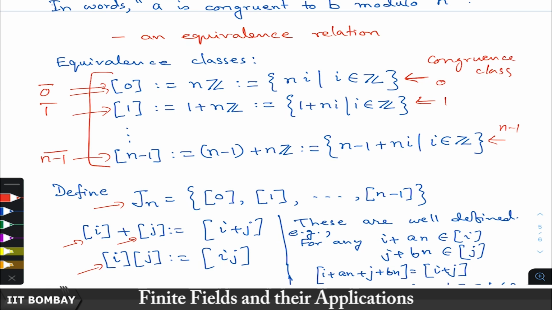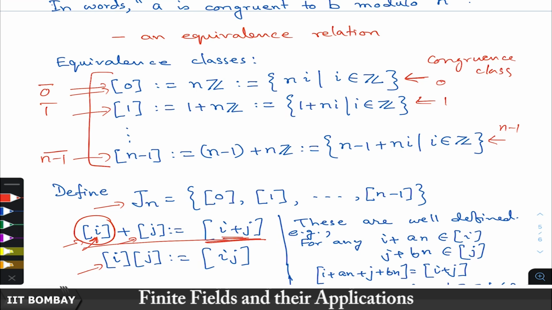Now, whenever we define something like this, we need to be careful, because this is a set and has many elements. This i here happens to be one of the representatives taken from that set, and that is used in the definition of the right hand side. But what if you take another representative in the same congruence class? That should also give us the same set here, otherwise this definition is not meaningful, not well defined, we say.